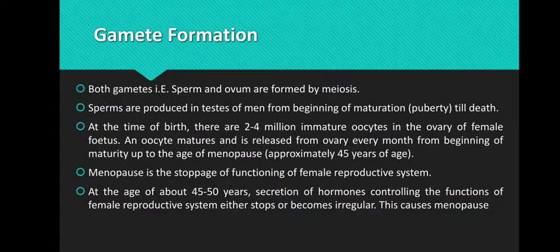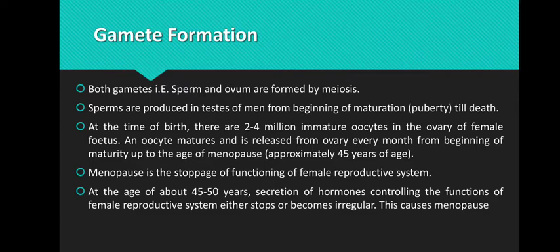that is gamete formation. Both the gametes, that is sperm and ovum, are formed by meiosis, of course, because they are haploid and they need to have only one set of chromosomes. Means each sperm and ovum will have 23 chromosomes only. Sperms are produced in the testes of men from the beginning of maturation till death.